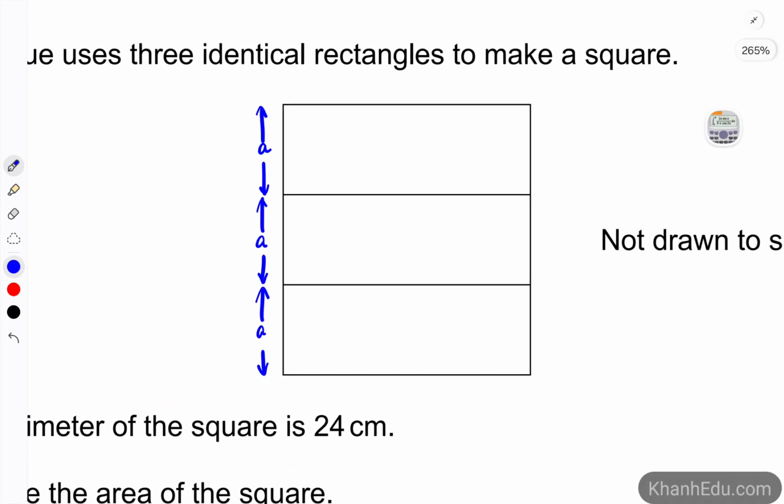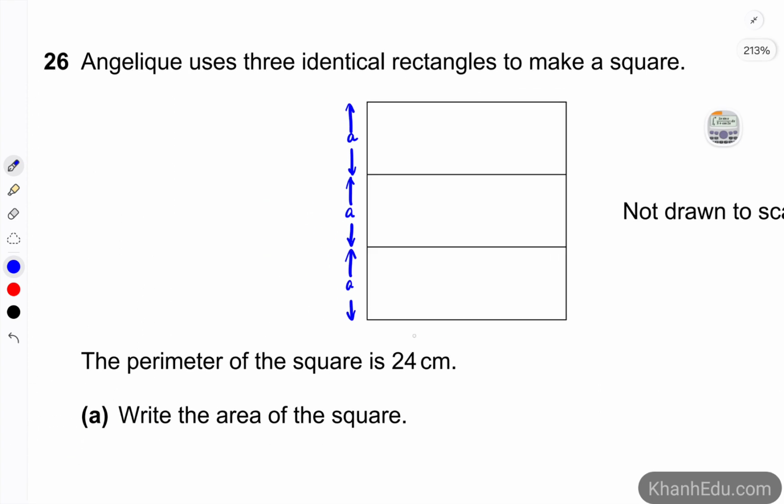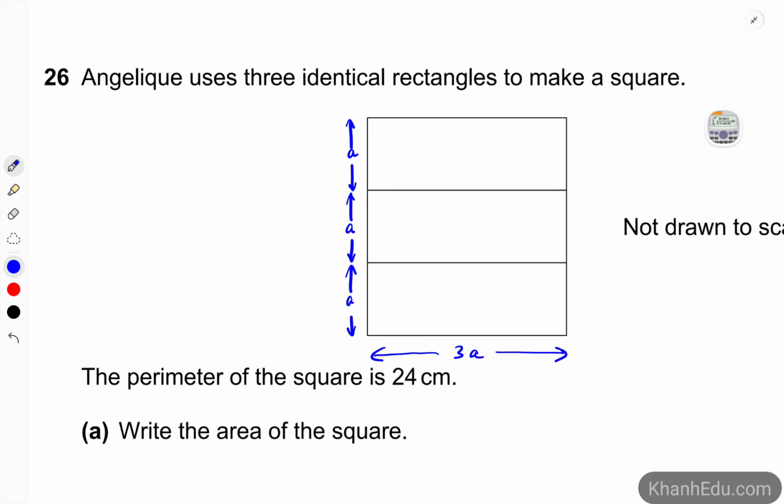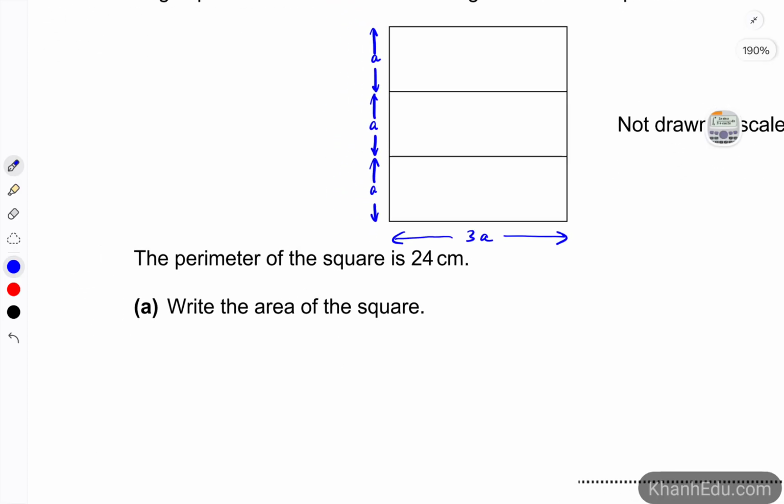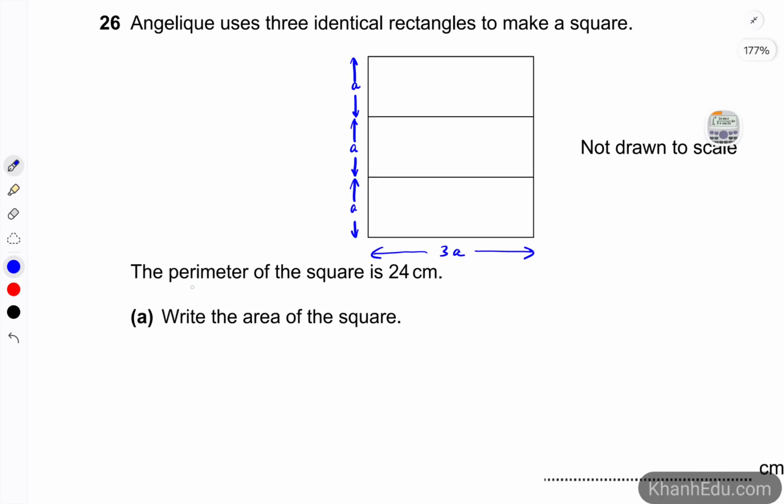So that means this side is 3A, because 3 identical rectangles make a square. So in this side, the length of a rectangle is 3 times the width of a rectangle. And we know that the perimeter of the square is 24.